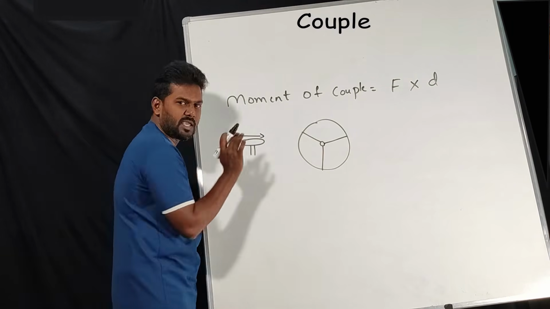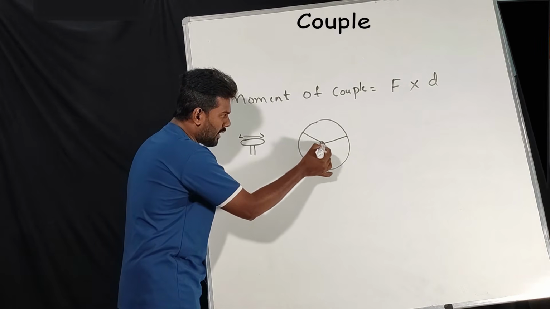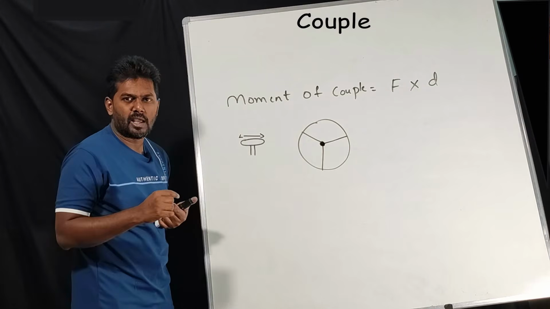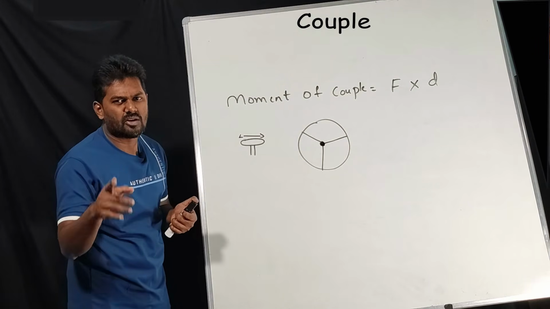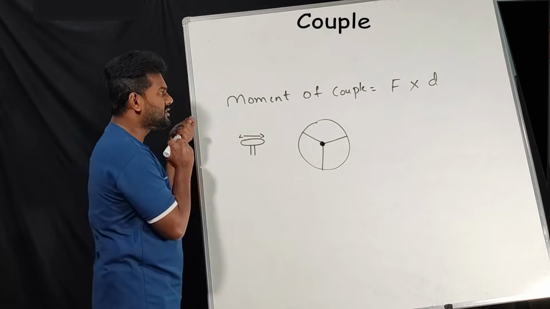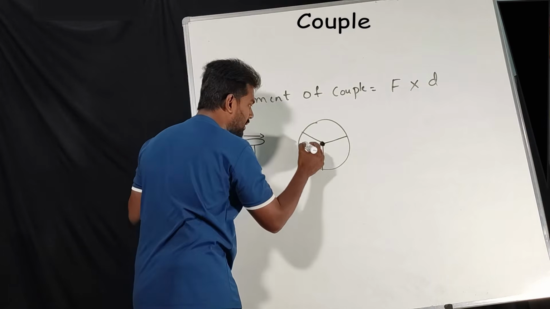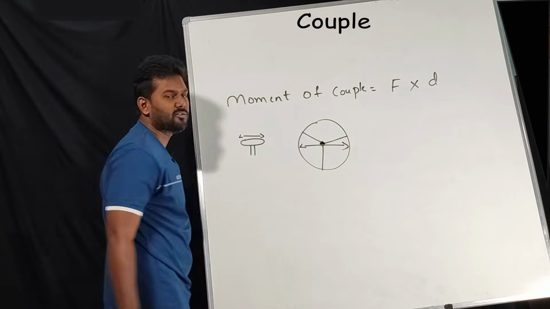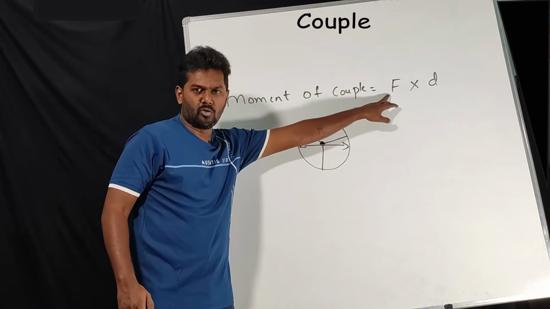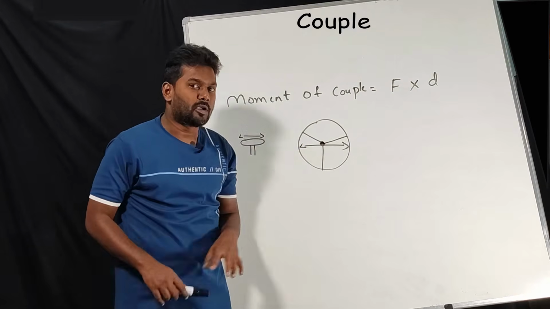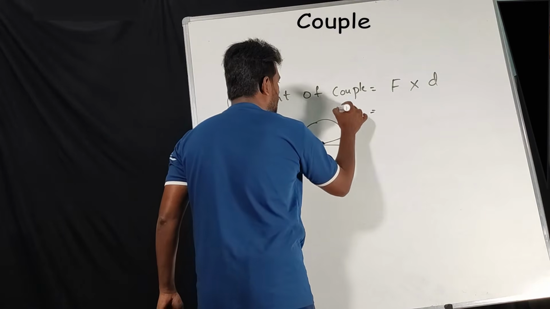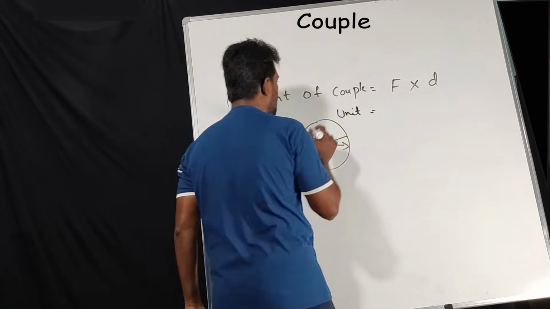The same thing in this case. Now listen, so this is the pivot point, correct? Below this pivot point, a rod will be there which will be connected to the chassis or wheel of the car, correct? Are we talking about that distance? No, the perpendicular distance is nothing but the diameter of the steering wheel. Now you got to know there are two forces, any one force value you can apply here, and what is that perpendicular distance.